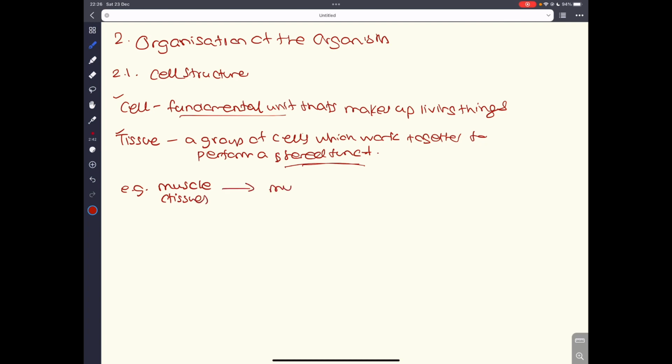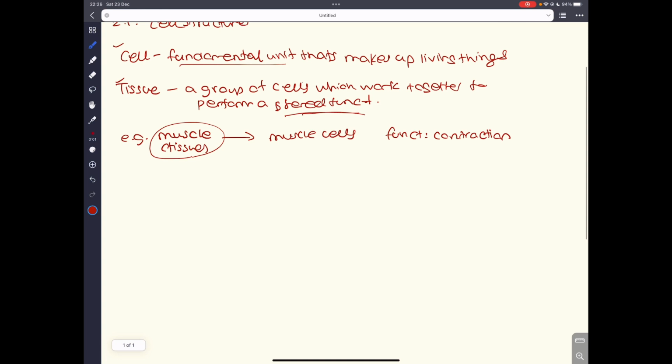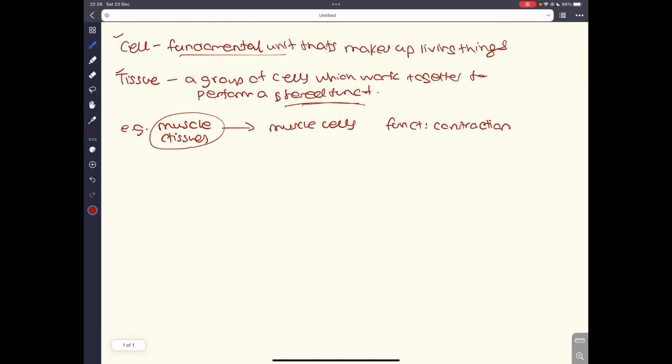It is made out of muscle cells. And these muscle cells individually come together, billions and billions of these cells, to perform a shared function. And this shared function is actually contraction, because muscles' main functions are to contract and relax, and therefore allow movement of the living being. Okay, so that's tissue for you.